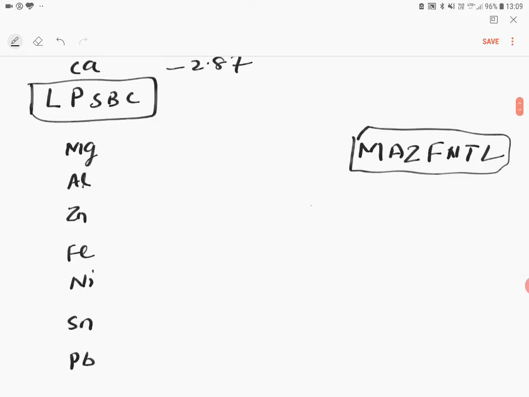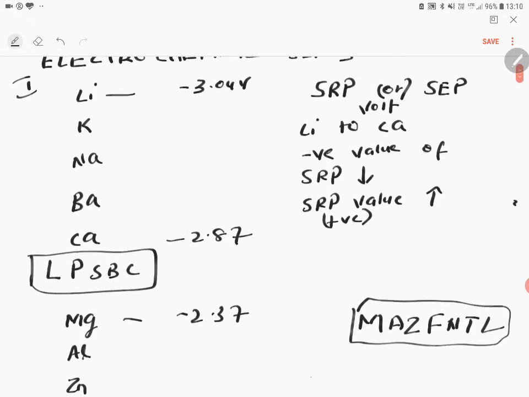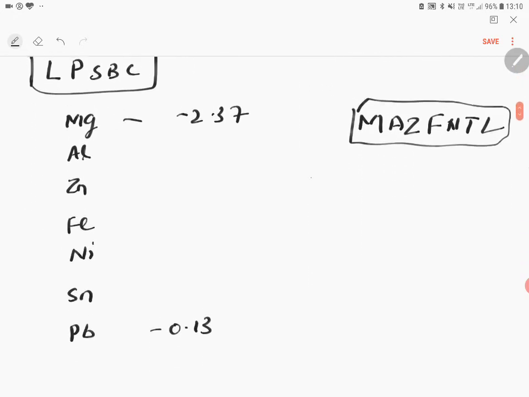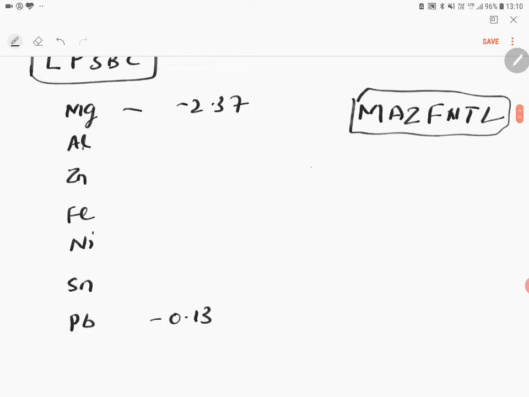Now magnesium: what we had for calcium was minus 2.87, and magnesium has a reduction potential of minus 2.37. So from calcium to magnesium, you are able to see the transition. Now, when you come to lead, lead has minus 0.13. Once again, the same thing applies: the negative value of SRP decreases, which means the SRP value is increasing down the electrochemical series.